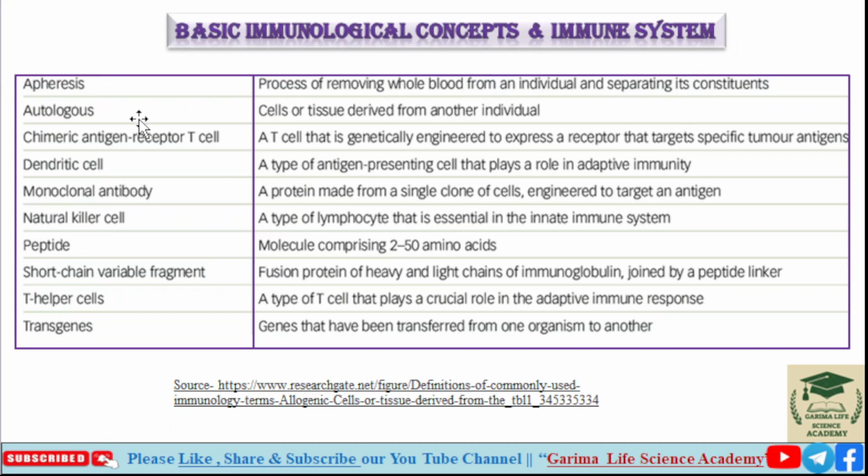Next is autologous. What is autologous? Cells or tissue derived from another individual, means cells or any tissue that are derived from another individual, is known as autologous.